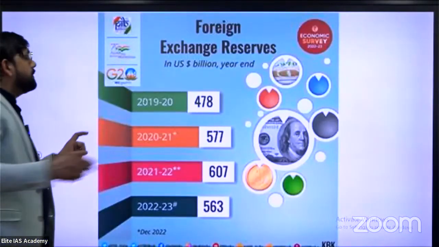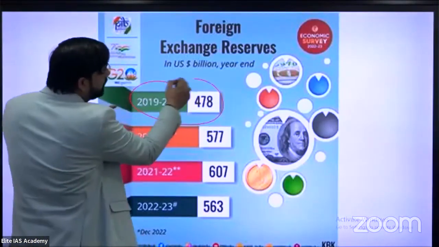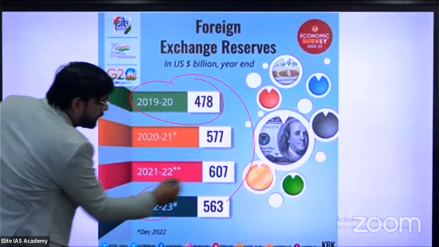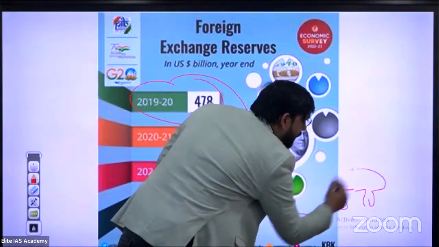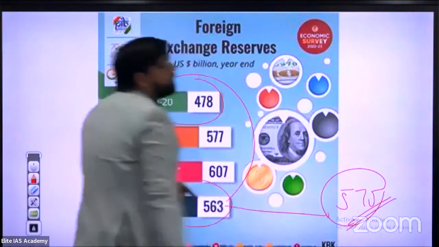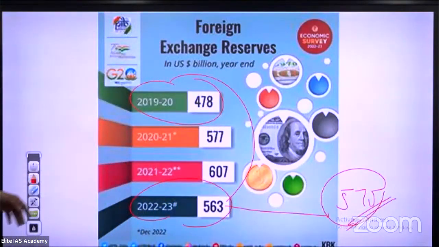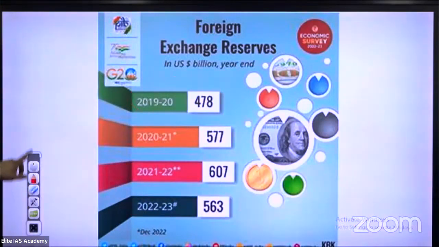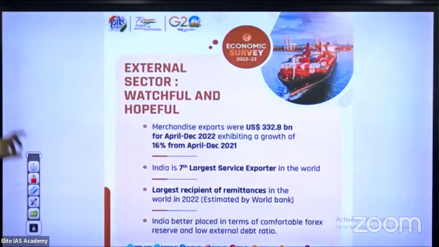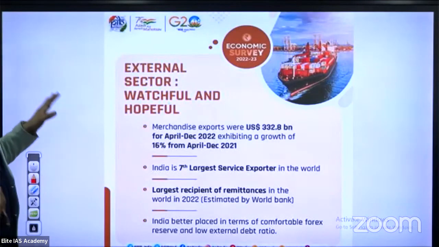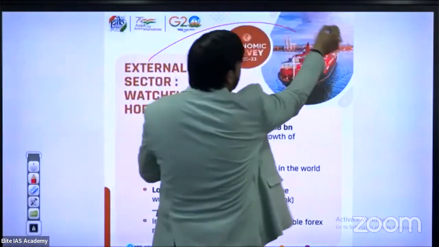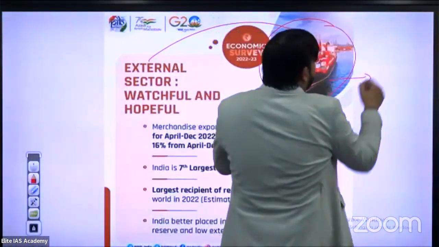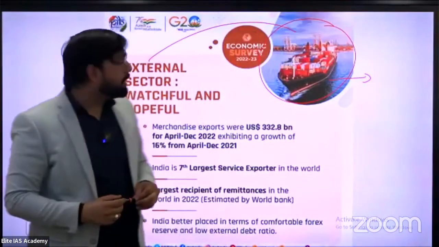Foreign exchange reserves were 478 in 2019-20 and 563 currently in 22-23, and today our foreign exchange reserves are approximately 575 billion US dollars. Okay. Finally, the external sector: watchful and hopeful. When we discuss the external sector, we are talking about export and import.